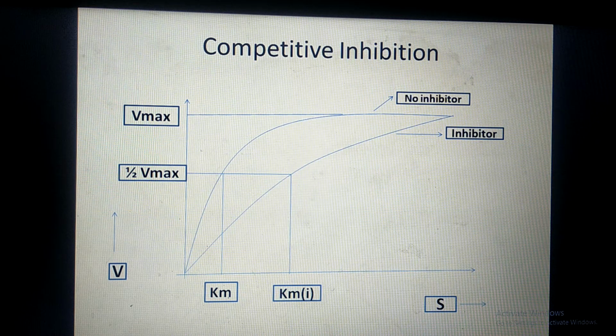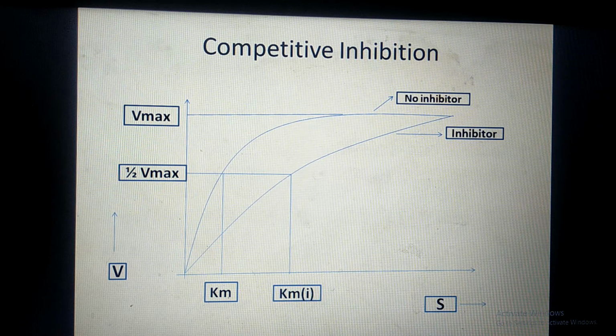In the last slide, we have seen that EI complexes can be broken down. When EI complexes are formed, Vmax is not achieved. An EI complex means that the enzyme molecule does not participate in the reaction. We have to break that EI complex. That means we have to remove the inhibitor from that enzyme molecule.